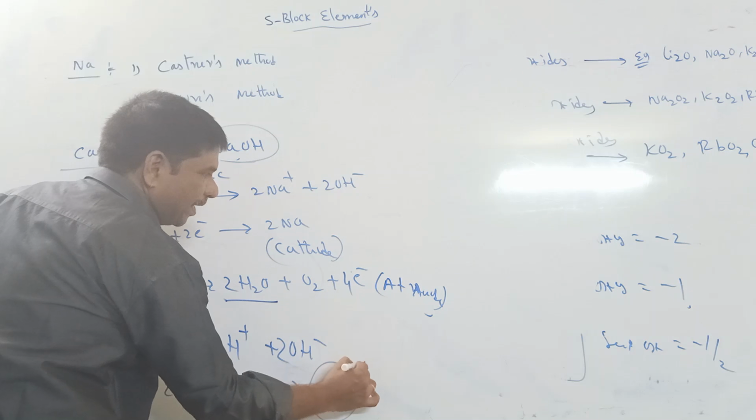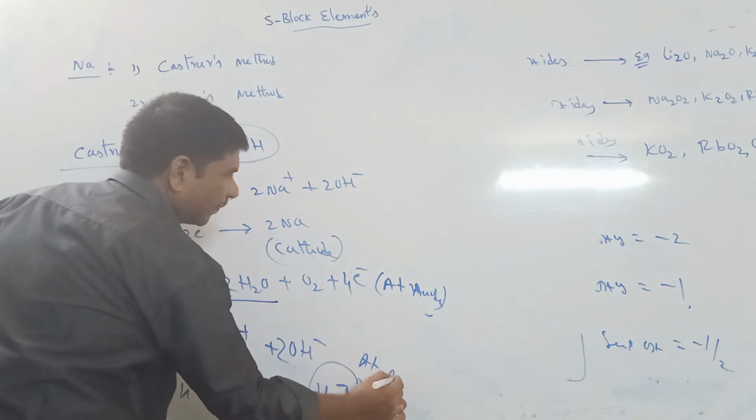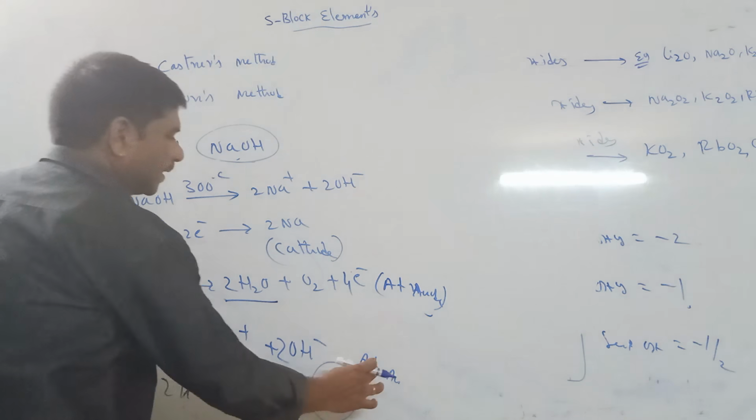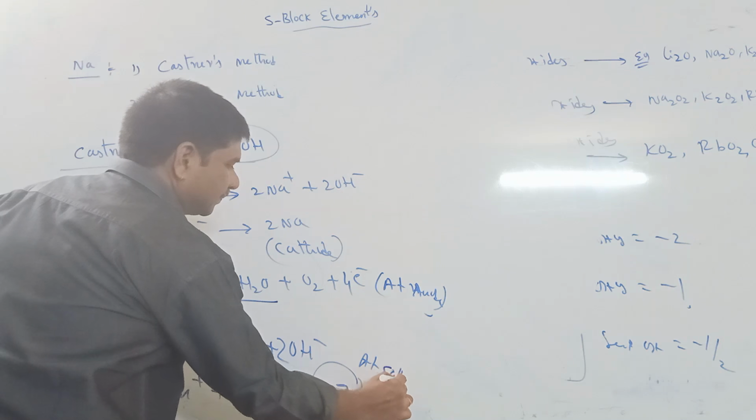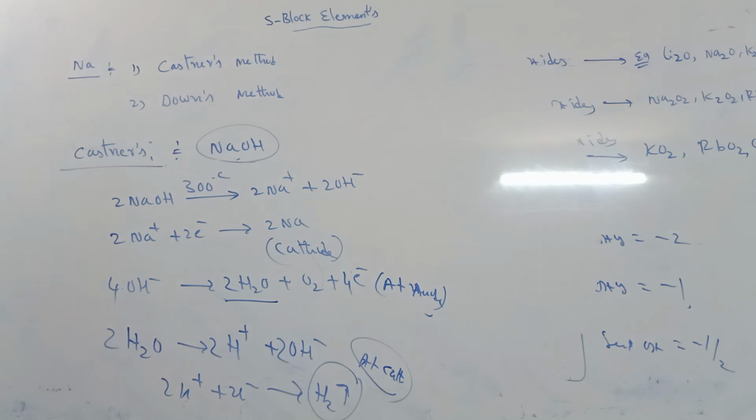So remember: sodium is formed at the cathode, water and oxygen at the anode, and hydrogen gas also forms.